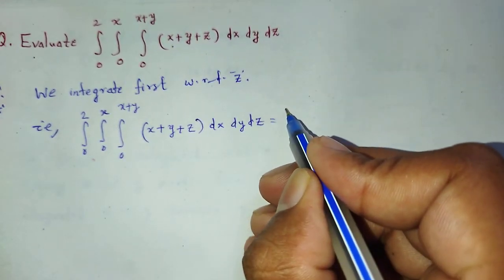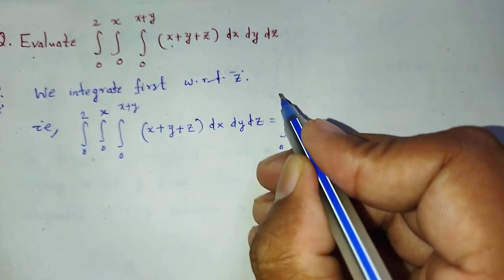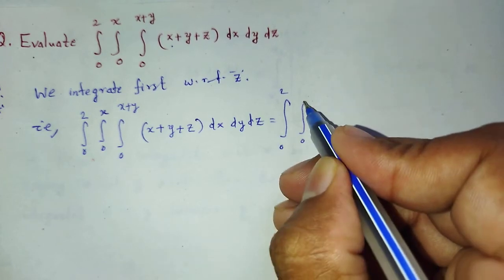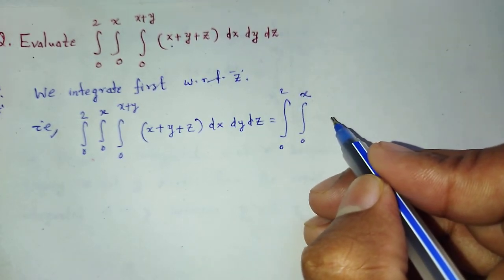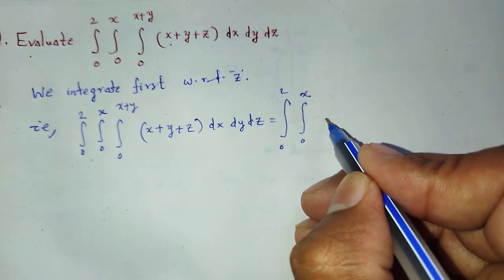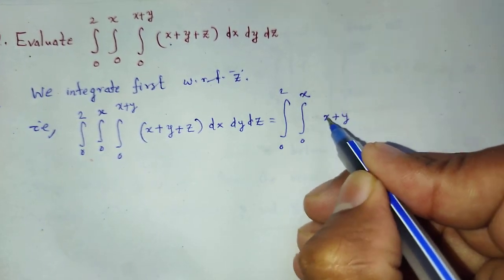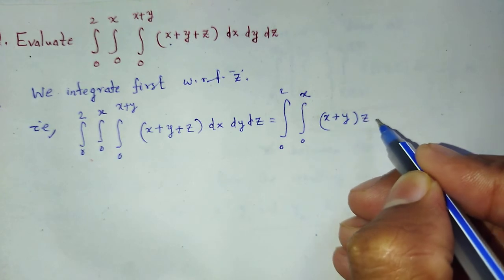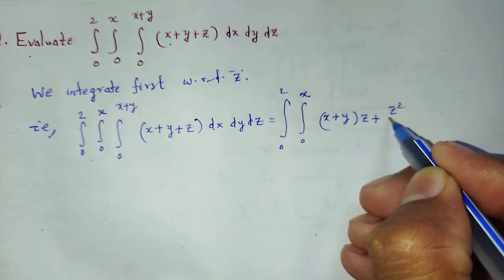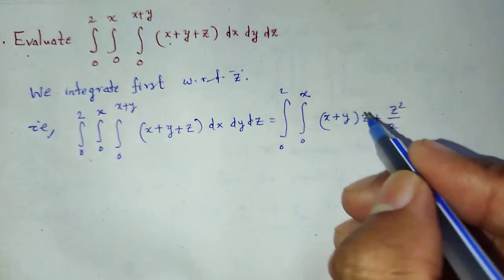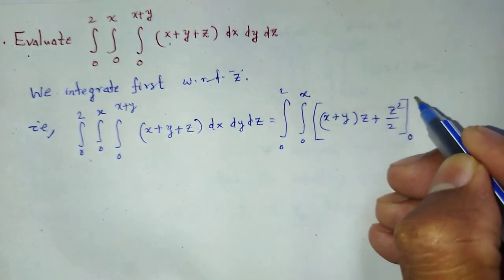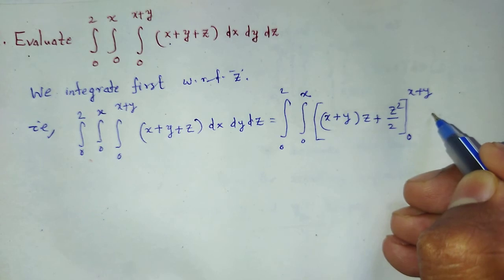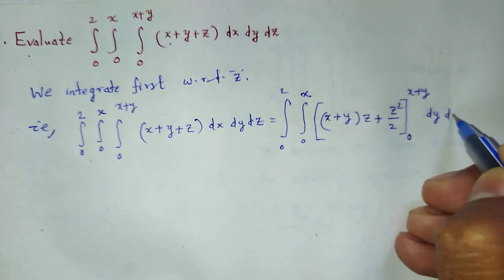Here we can write integration 0 to 2, 0 to x, of (x plus y) z plus z square by 2, from 0 to x plus y, dy dx.